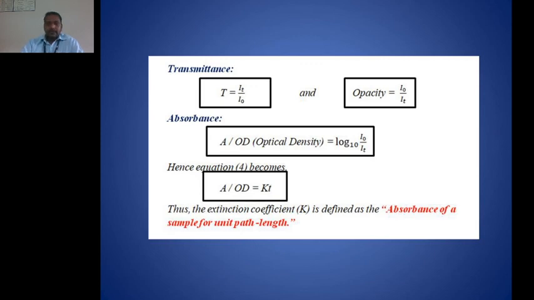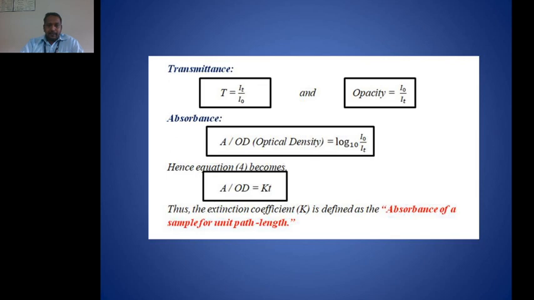We can also rewrite absorbance A equals minus log of T, because in place of I0 upon It, I can put 1 upon T. Then A equals log to the base 10 of 1 upon T, which equals minus log to the base 10 of T. So the absorbance equals minus log to the base 10 of T.